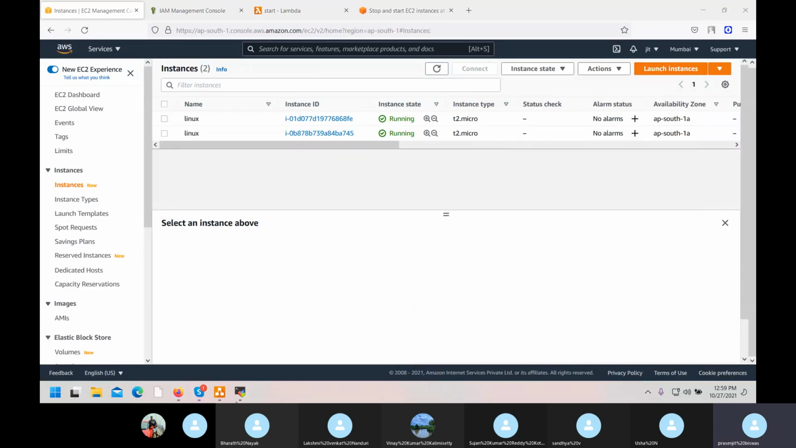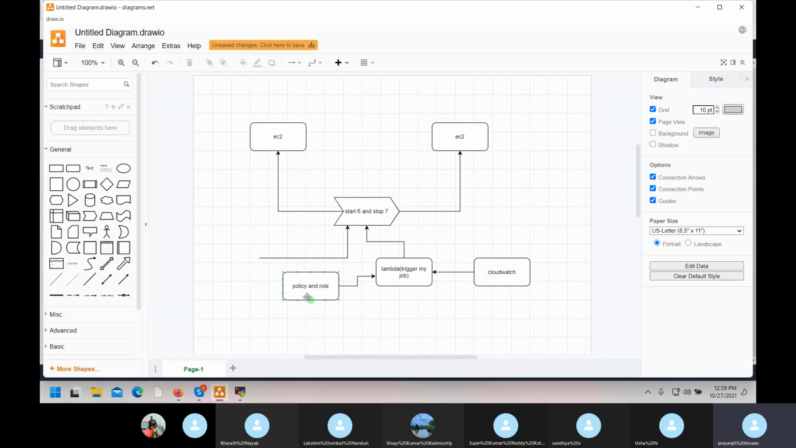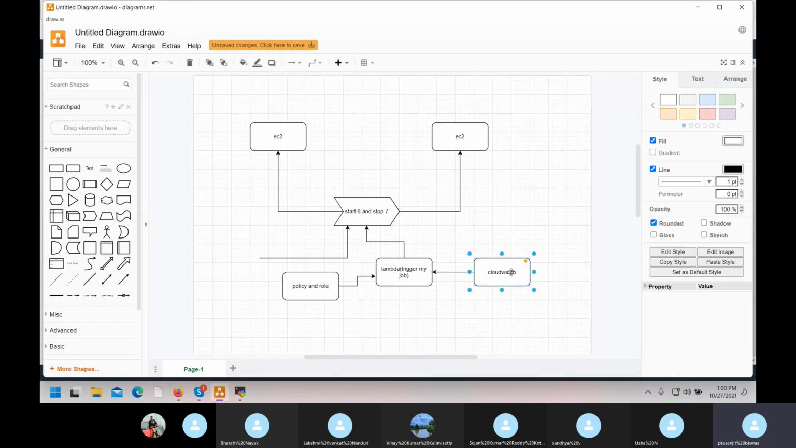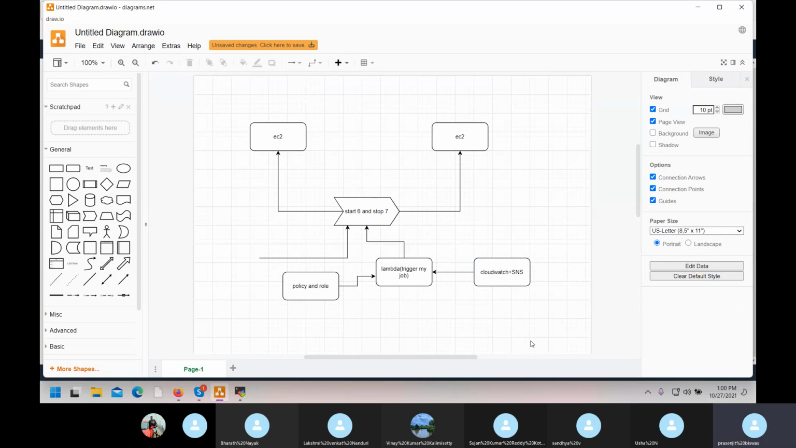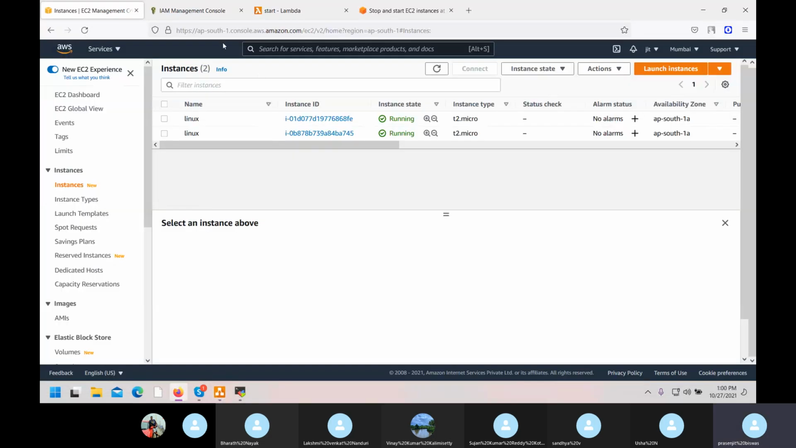Okay. Now next function. So now roles are created, this is created. Now CloudWatch, you have to integrate this with CloudWatch. And you need notifications also. So for that, with CloudWatch, we have to add SNS. Okay. So how will you add? First of all, you have to start SNS.